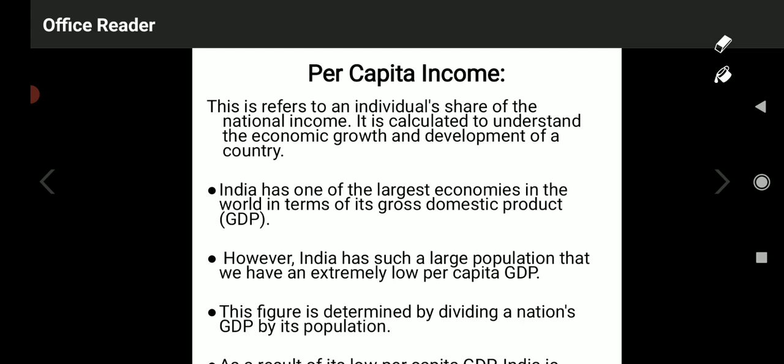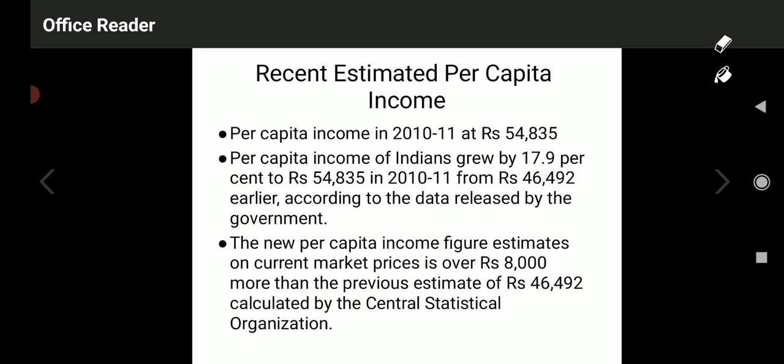Now moving to the next aspect, that is per capita income. Look at the recent estimation of per capita income. As per the reports of 2010-11, India's per capita income was 54,835. Per capita income means the average income of an individual. So by 2010-11, each person's income was 54,835 rupees per year.